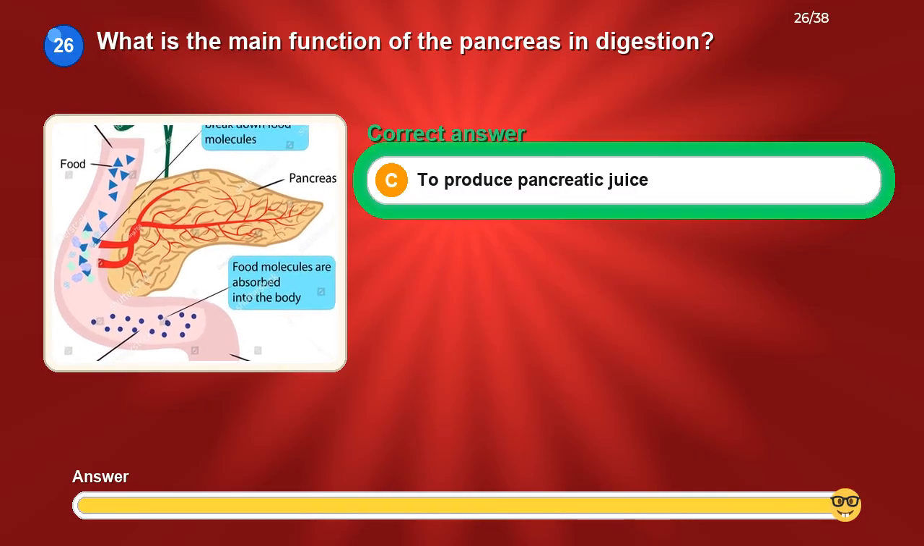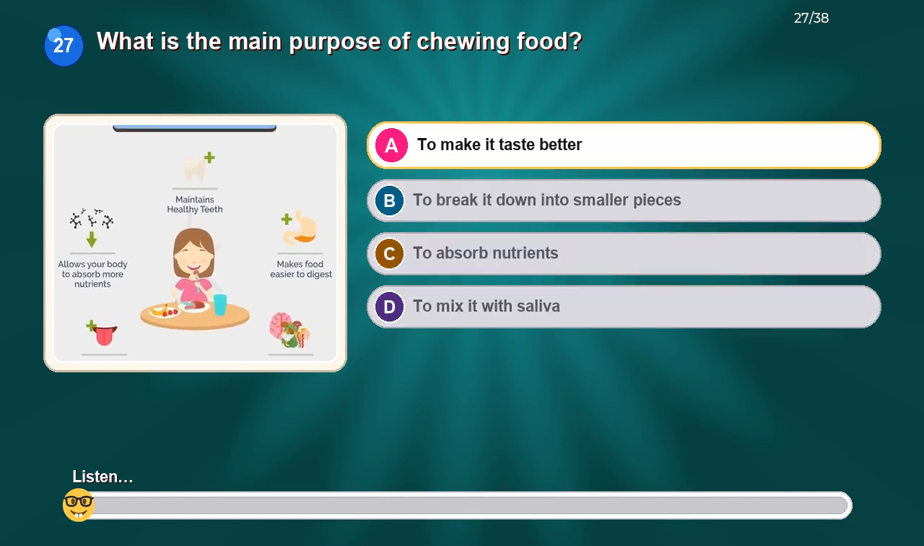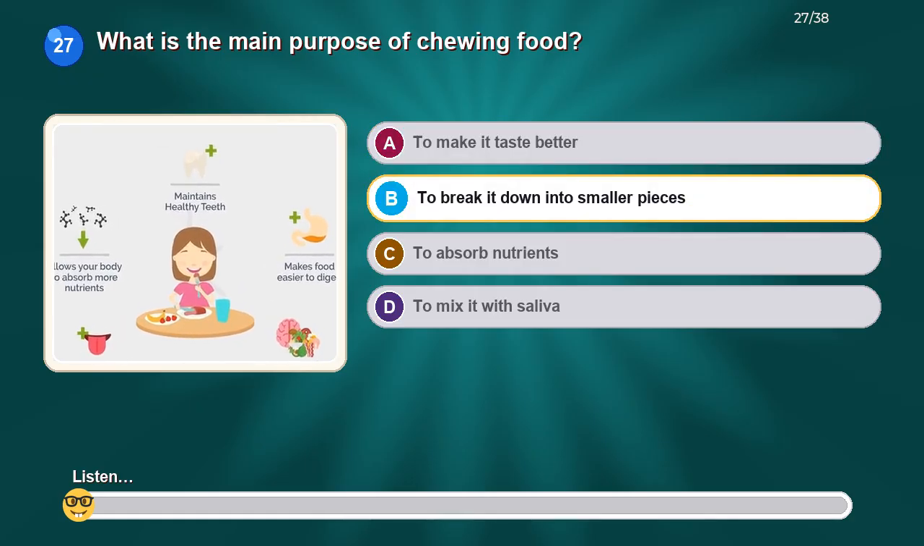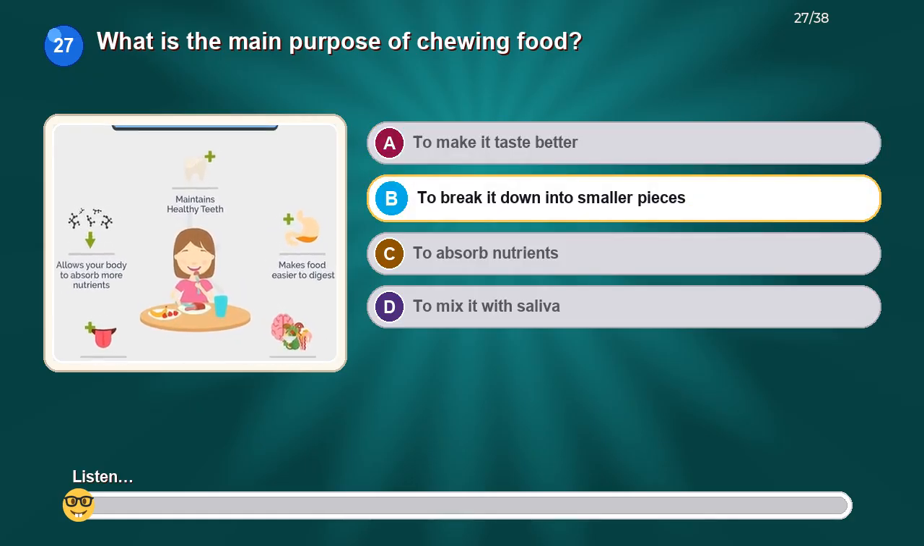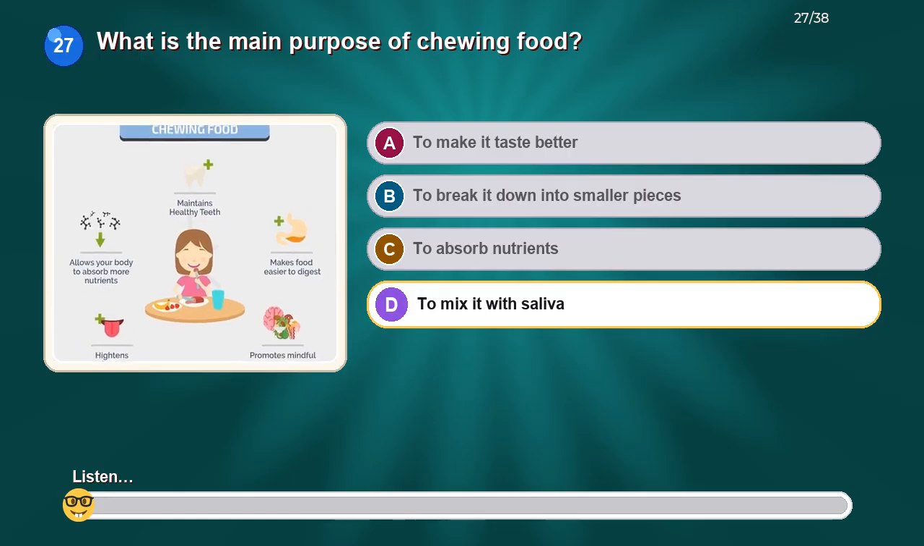The correct answer is to produce pancreatic juice. What is the main purpose of chewing food? Option A, to make it taste better. Option B, to break it down into smaller pieces. Option C, to absorb nutrients. Option D, to mix it with saliva.